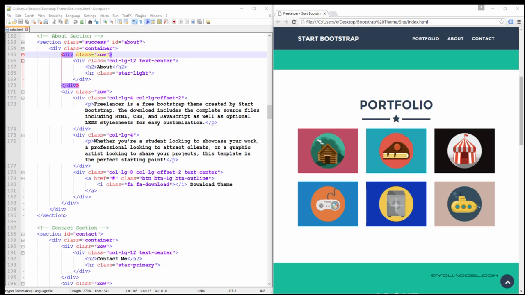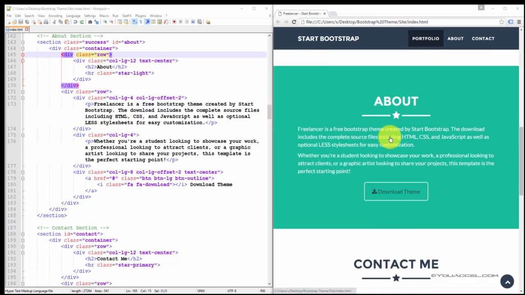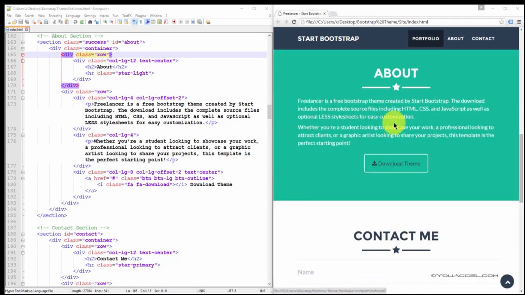The next section on our theme is the About Us section. All the elements pertaining to this section are contained inside section tags and also a separate container. Inside the container, we have a row and a column that contain the About heading.